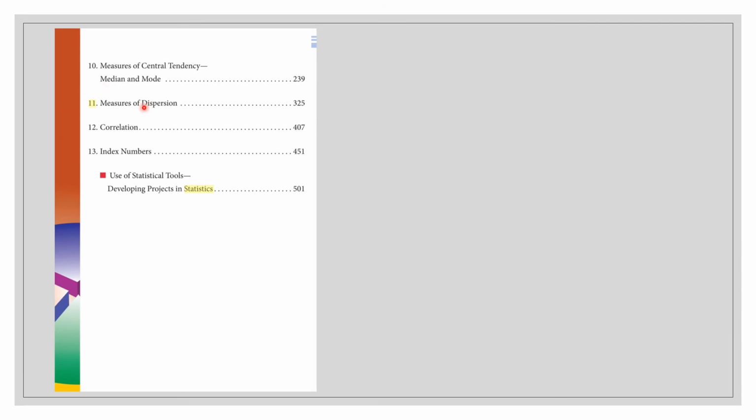The next is measures of dispersion, correlation and index numbers. So this thing will be new for you and it is not at all difficult. So statistics for economics is not at all going to be difficult for you.